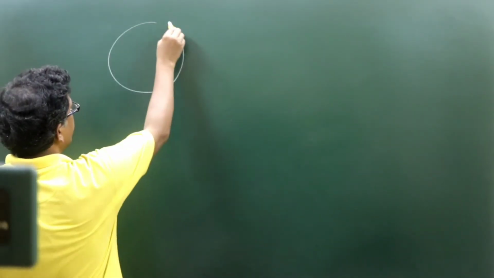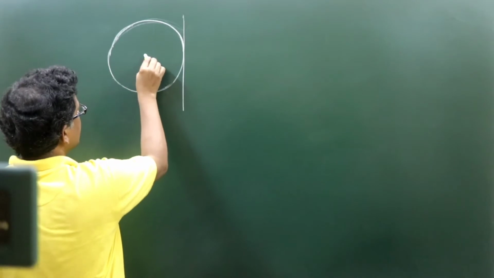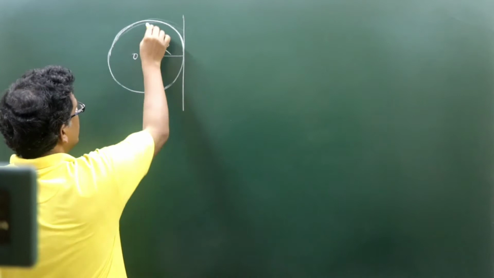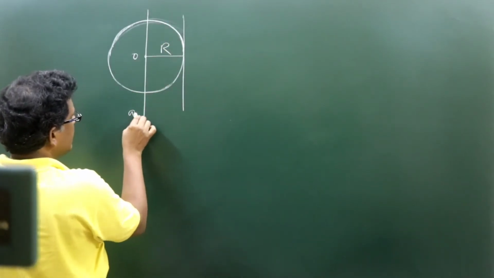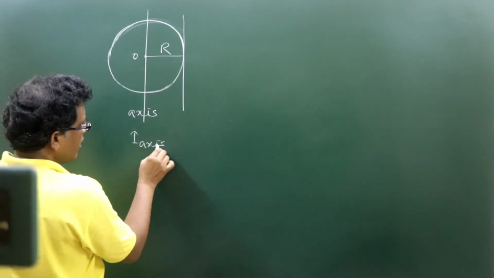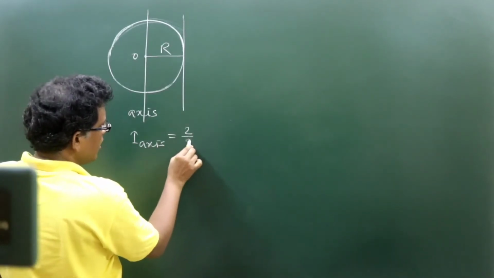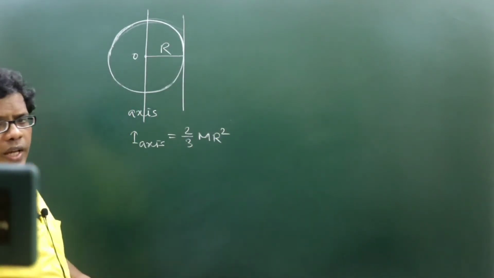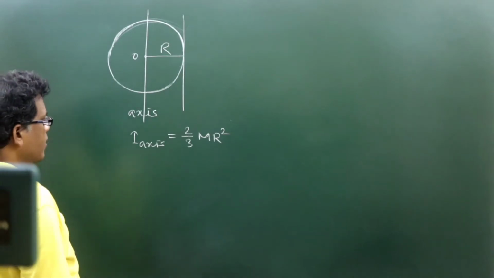For a hollow sphere, if this is taken to be the hollow sphere, this is a tangential line, this is the center point O, this is radius R. About the axis, what is the MI for a hollow sphere? It is 2/3 MR square, right? About axis, it is 2/3 MR square.